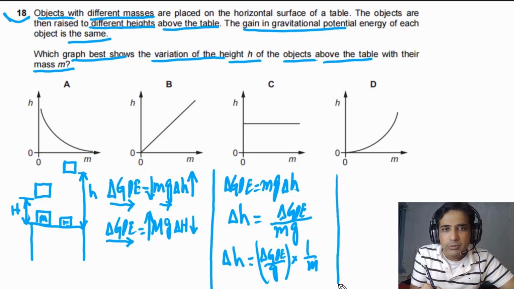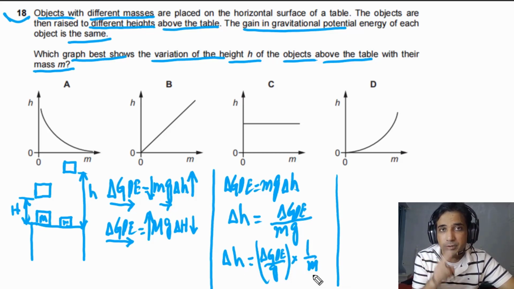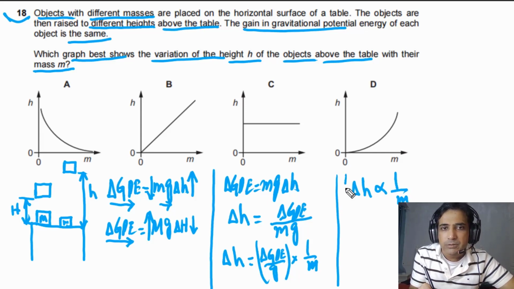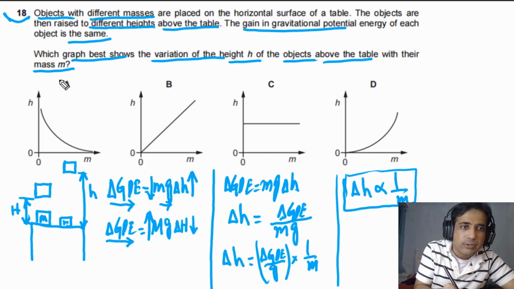You can see delta H and m are inversely proportional, so the shape of the graph has to be a hyperbola. That's the reason our answer for this question is A.